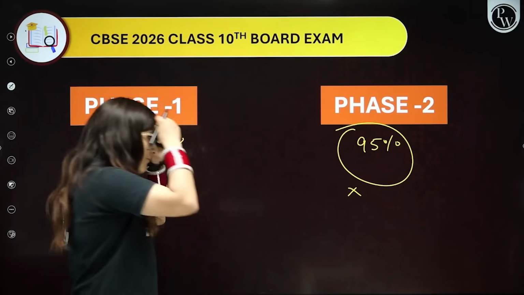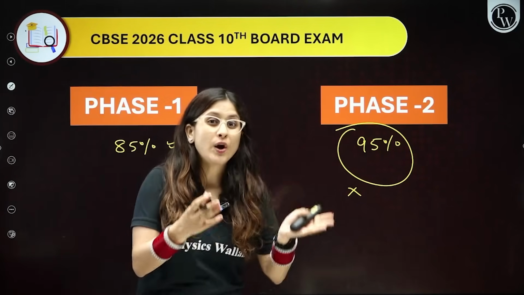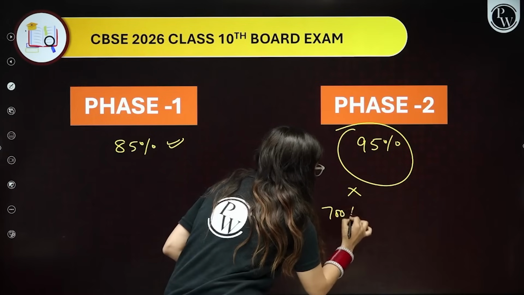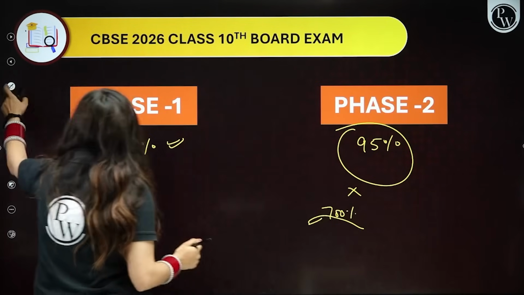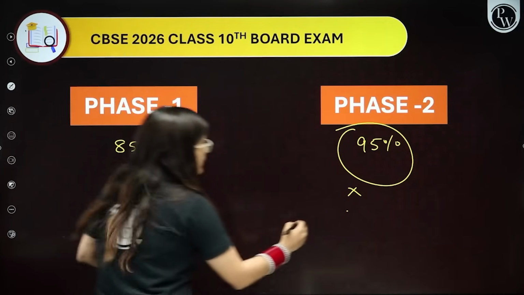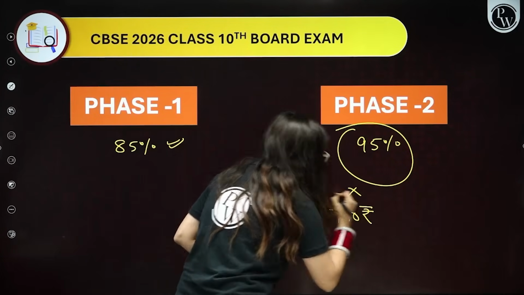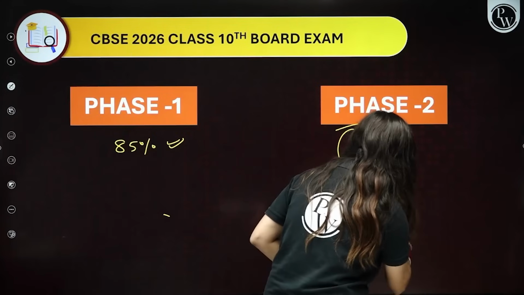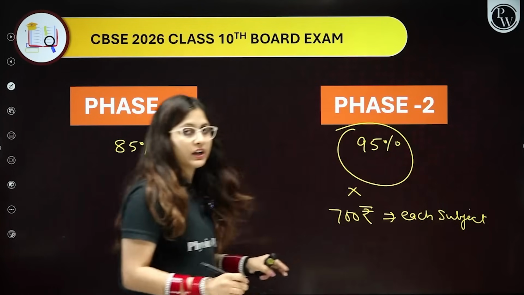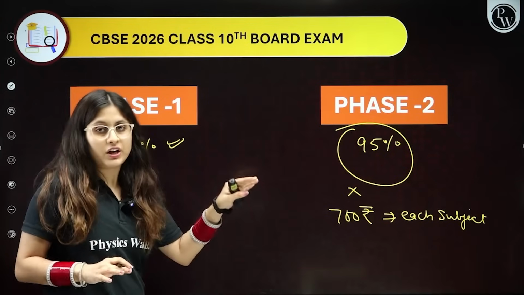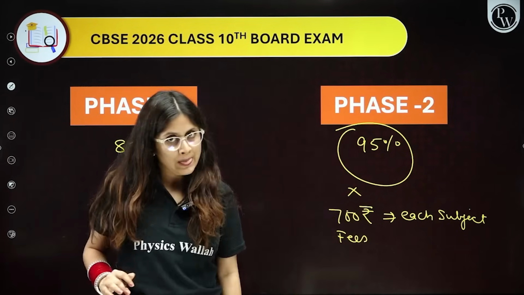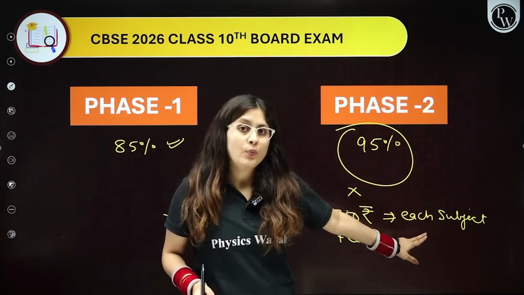Now, if you want to give the exam in phase 2, what other condition would be required? It is that 700 rupees. It means that 700 rupees is charged for each subject. So if you want to attempt phase 2, you have to pay the fees, 700 rupees for each subject. Now, I have written each subject. What do we mean by this?